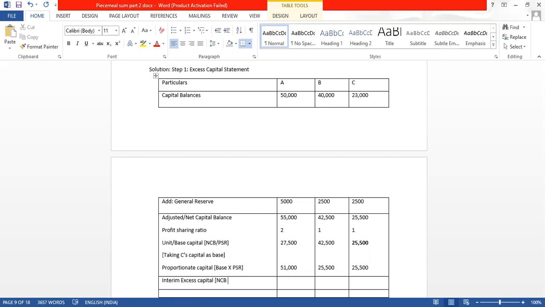Net capital balance minus proportionate capital. So net capital balance 55,000 minus 51,000. How much you will get? 4,000.